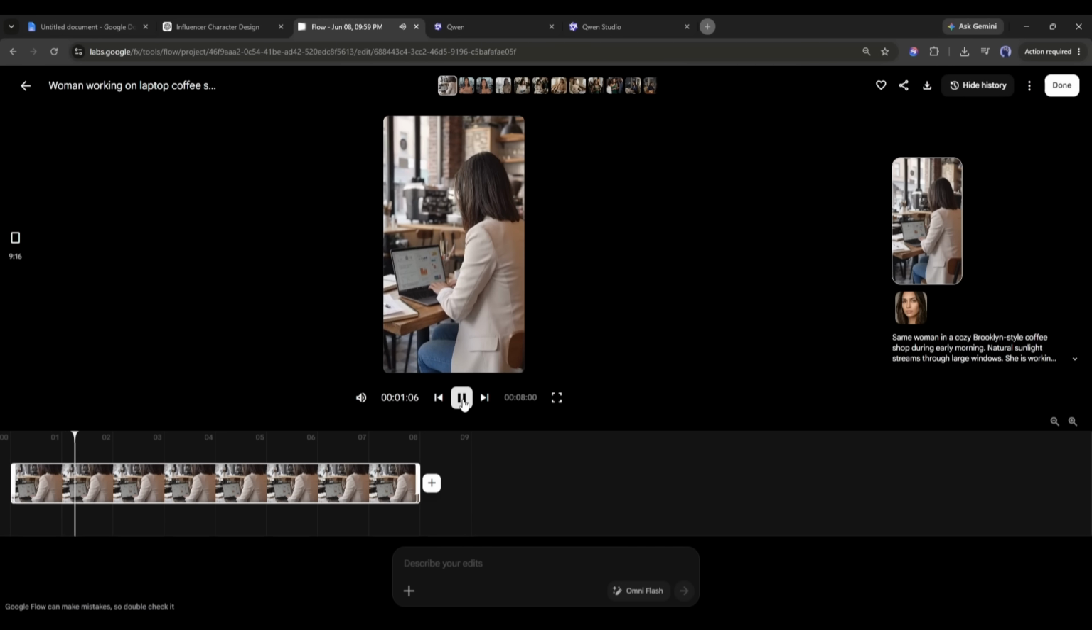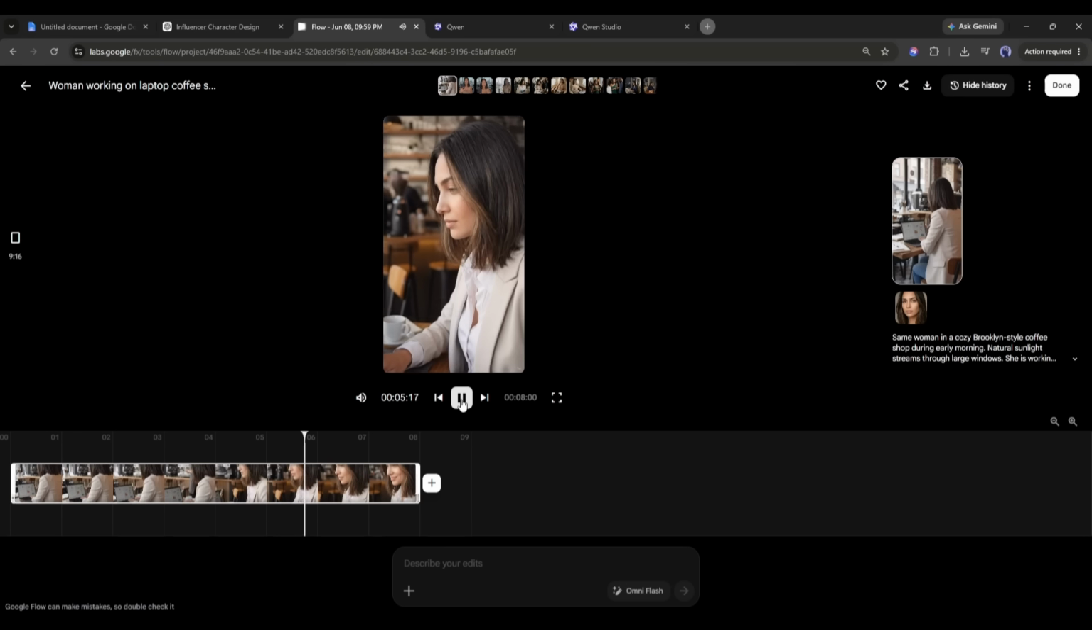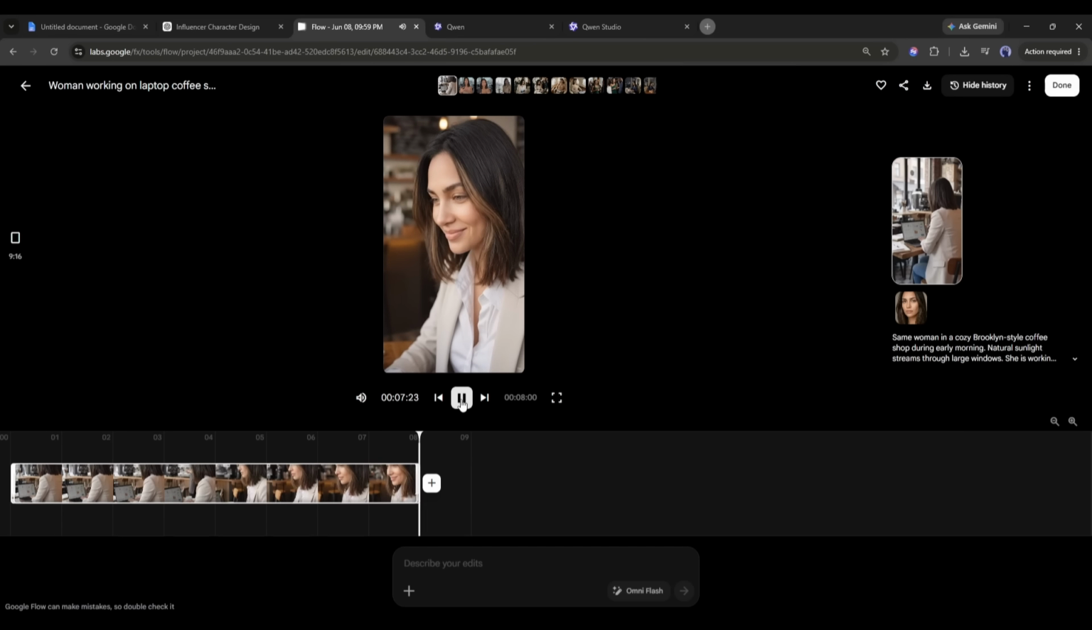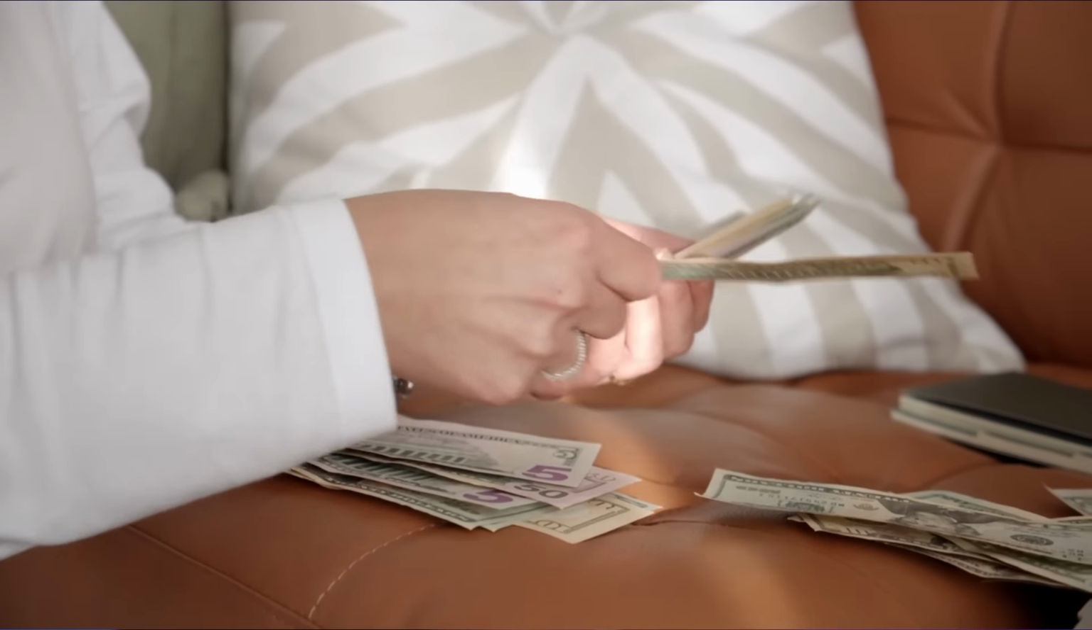This is really amazing. So now you can create this kind of high-quality influencer video using Veo 3. Okay, so now we can create unlimited images and videos with our influencer for free. You can post them to your account to get quick attention.